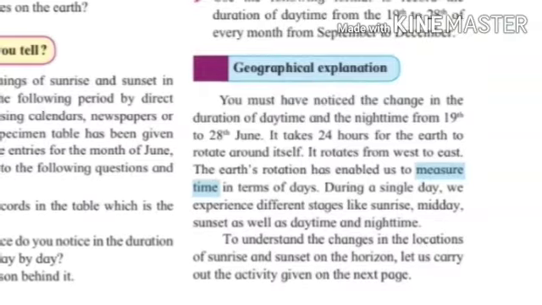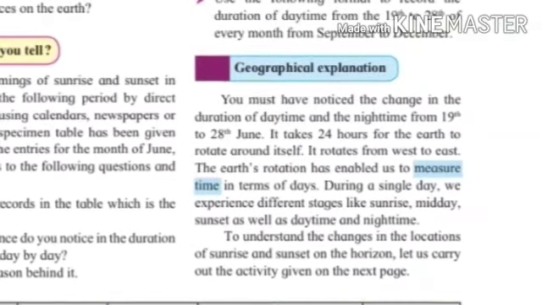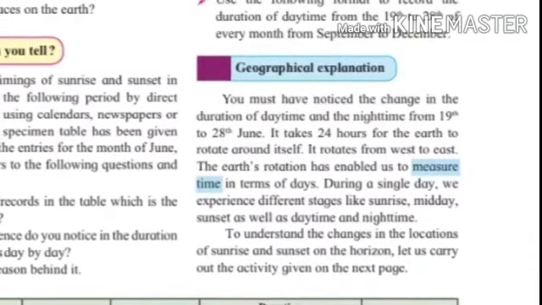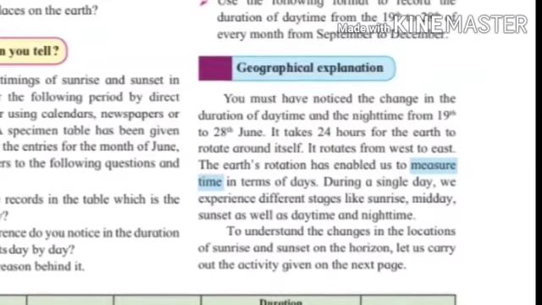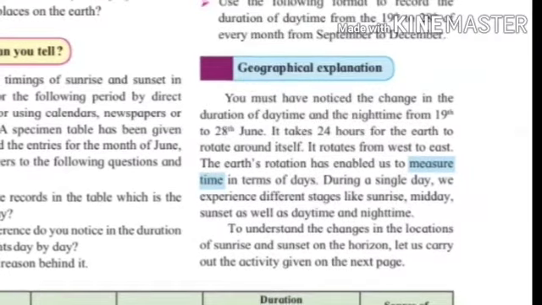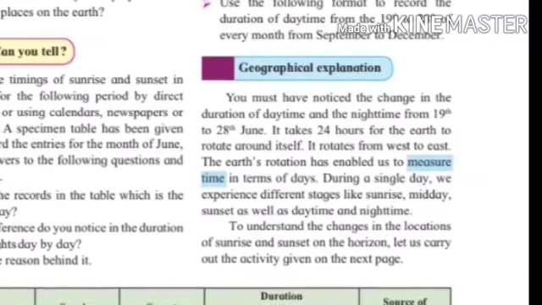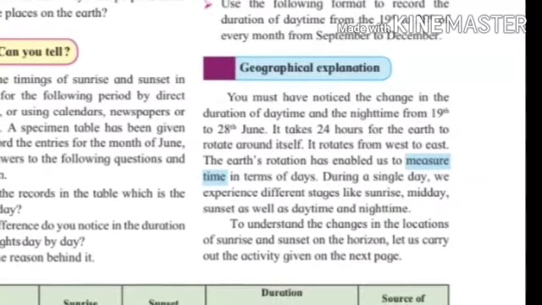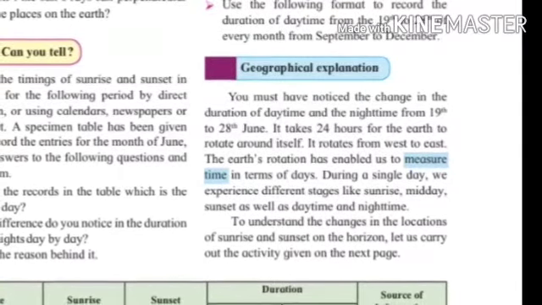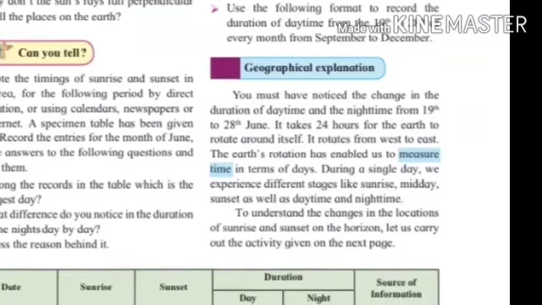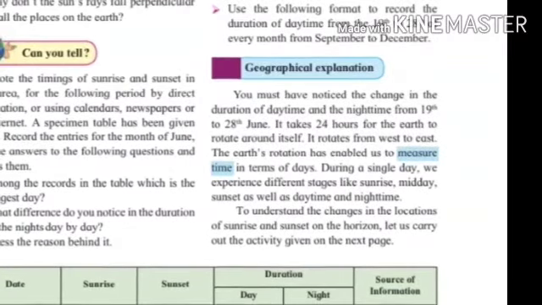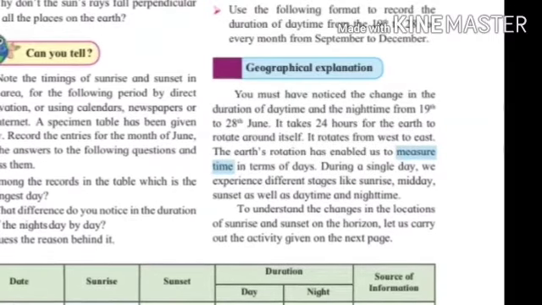You must have noticed the change in the duration of daytime and night time from 19th June to 28th June. For one rotation, Earth takes 24 hours around itself. It rotates from west to east. The Earth's rotation has enabled us to measure time in terms of days.